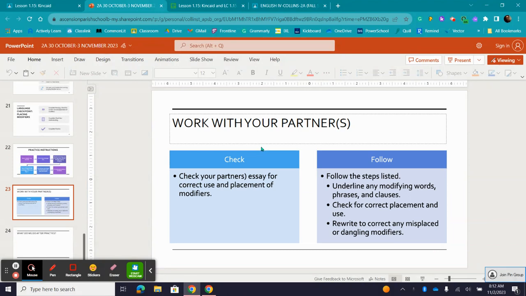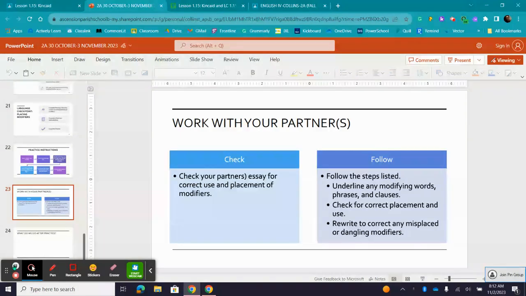What will you do when you are practicing? You will check your partner's essay for correct use and placement of modifiers. You are to follow the steps listed. Underline any modifying words, phrases, and clauses. Check for the correct placement and use. And you are to rewrite to correct any misplaced or dangling modifiers.